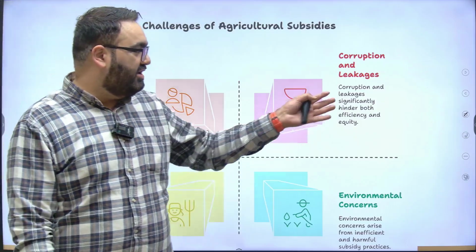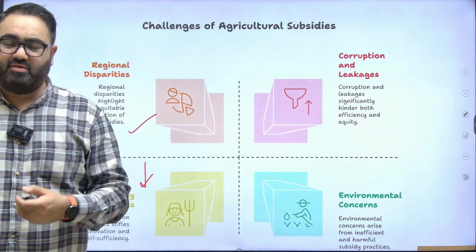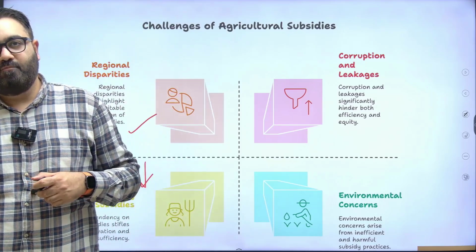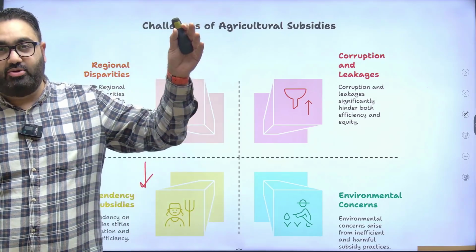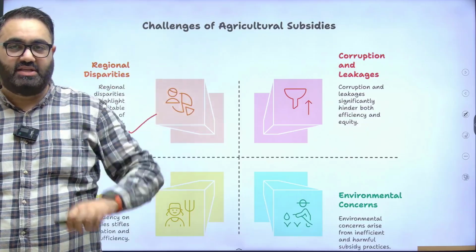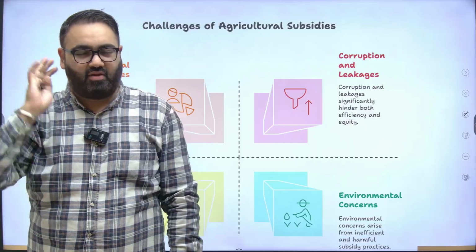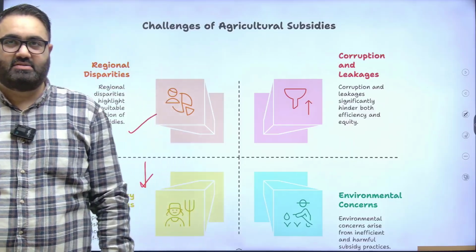There are many corruption and leakages. Obviously, Rajiv Gandhi, when he was prime minister, famously made that statement that when I send 1 rupee from Delhi to someone, only 15 paisa reaches them. The remaining 85 paisa is lost in between to corruption and leakages at different levels.